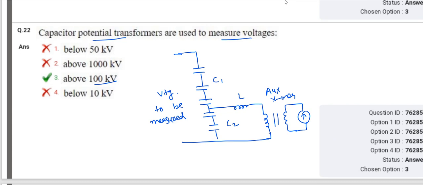The highly insulated transformer is quite expensive as compared to the normal transformer. So for reducing the cost, the capacitive potential transformer is used. So the CVT, or capacitive voltage transformer, is cheap and its performance is not much inferior to the highly insulated transformers.